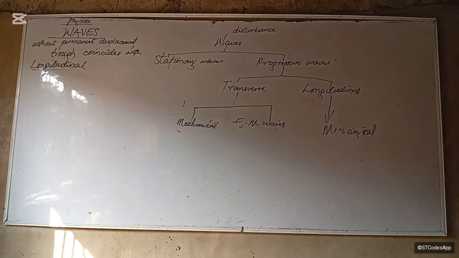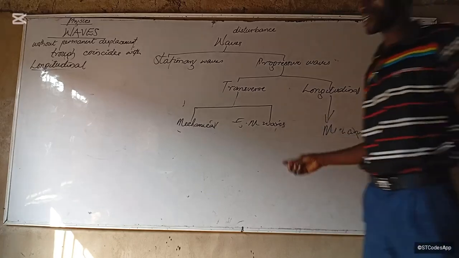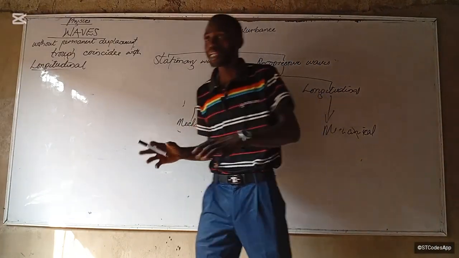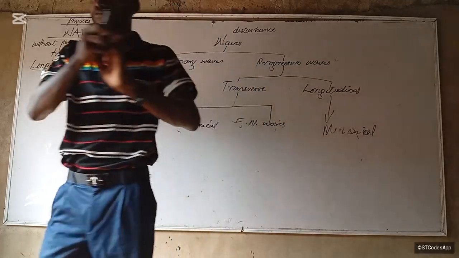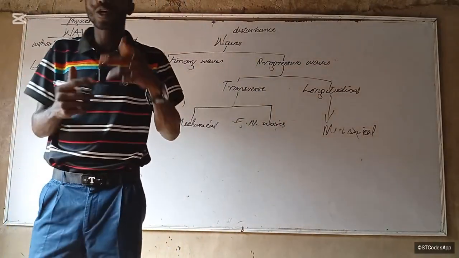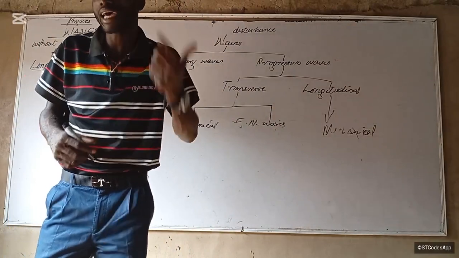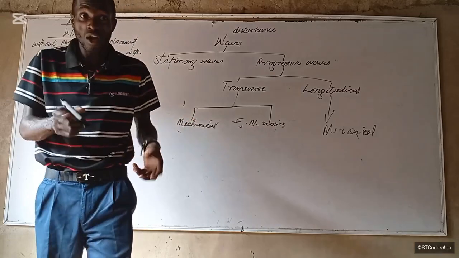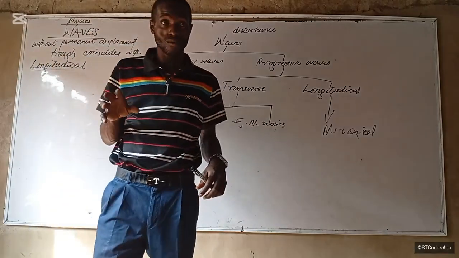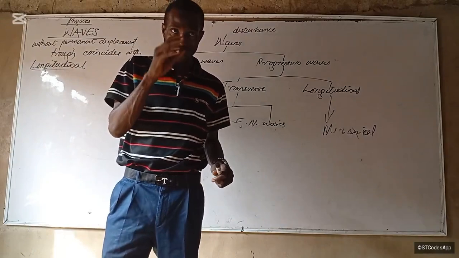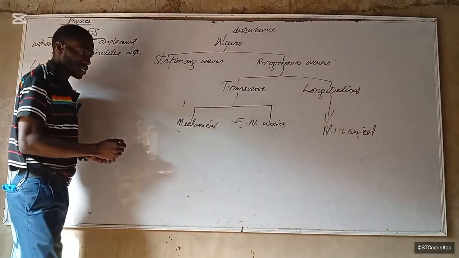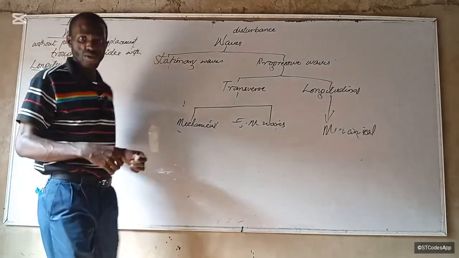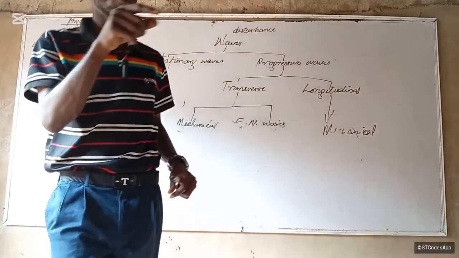Okay, so now let's go. Longitudinal. I'm just trying to relate all those things that have to do with waves for you. So that when we go back to it, because we mentioned things like cycle, you won't be confused as to how this thing is a cycle. That is how it's a circle. It's basically a circle. Do you understand what I'm saying? It's basically a circle, like I'm going.